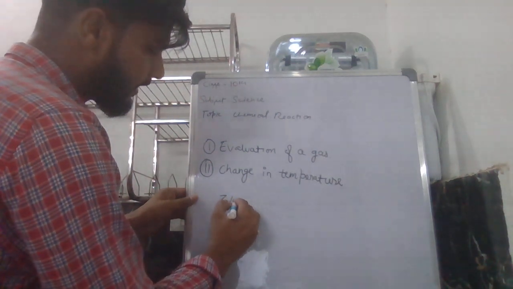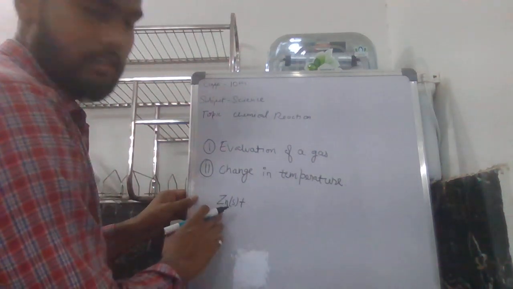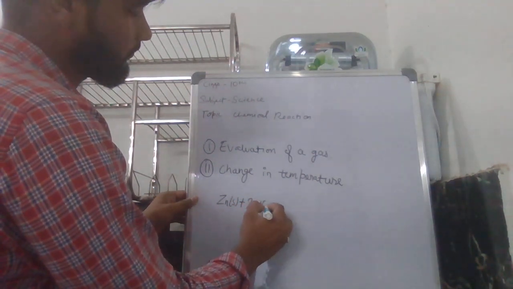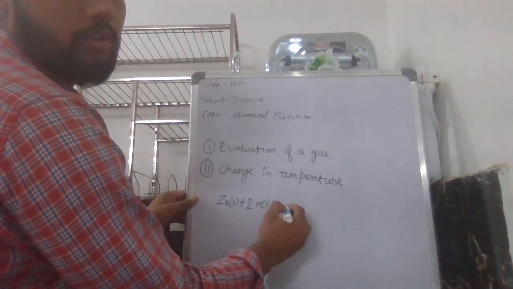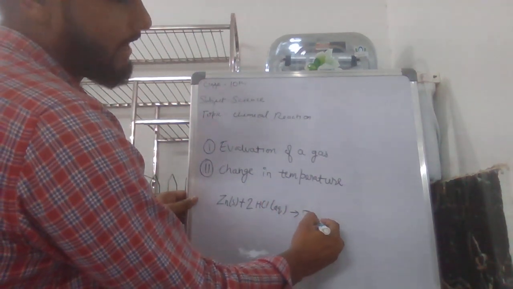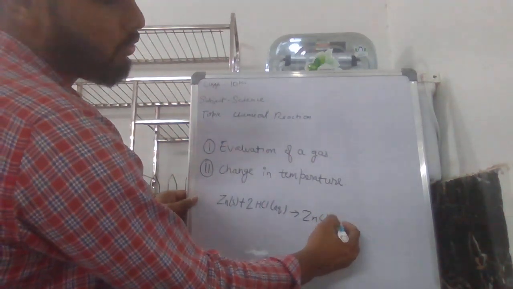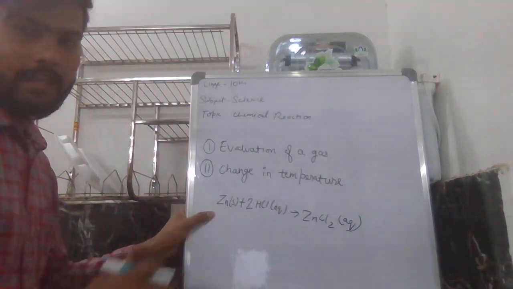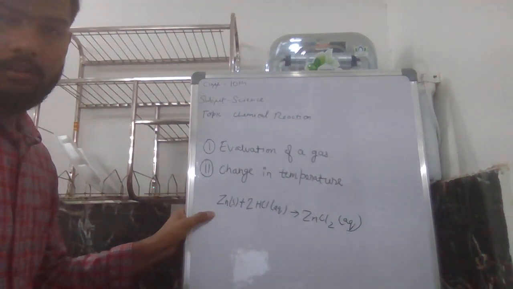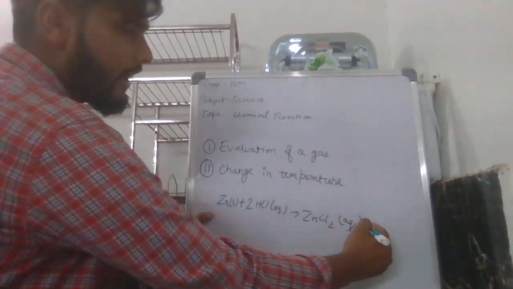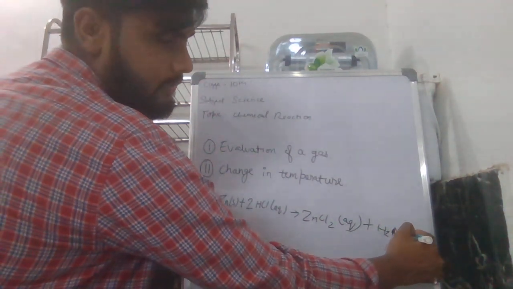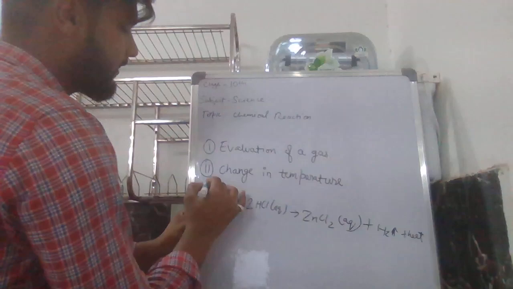So this is the reaction: Zn plus 2HCl (aq) reacts to form ZnCl2 (aq) plus H2 plus heat.